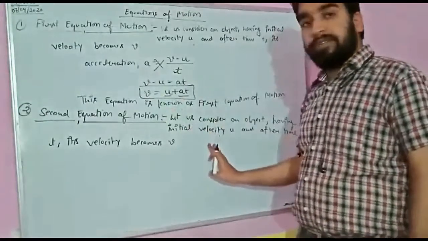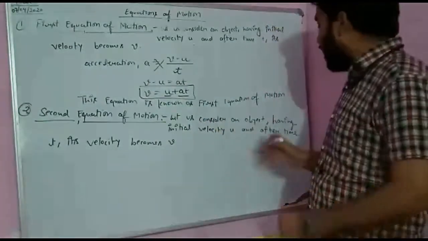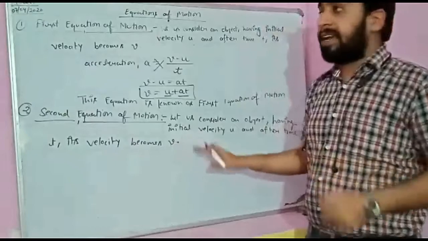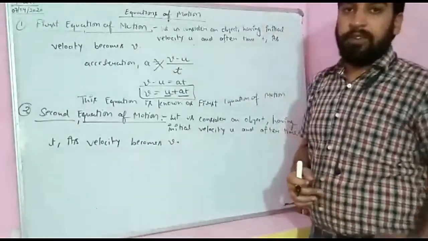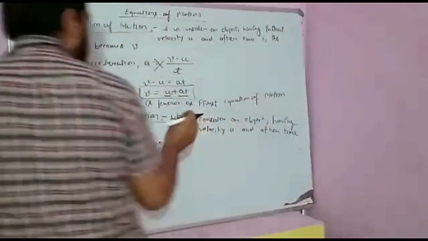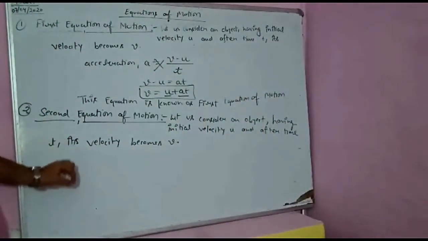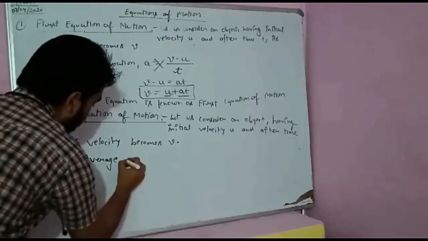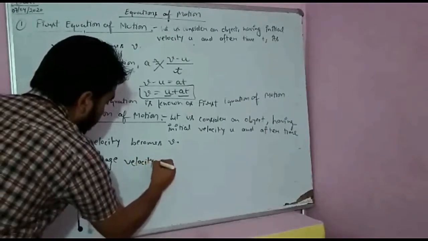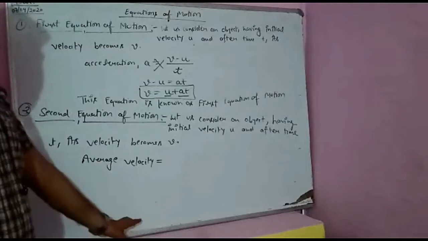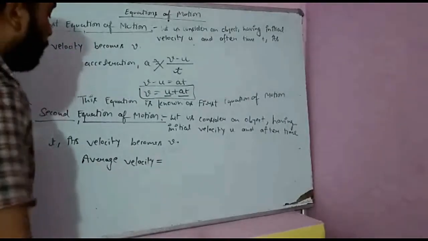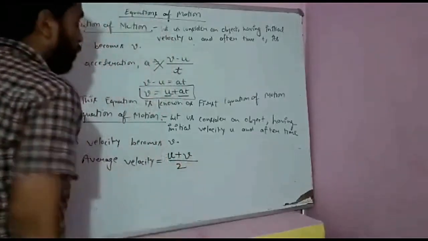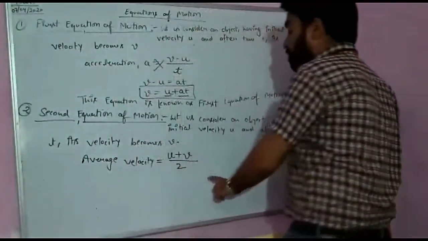Now we are going to prove the second equation of motion. Let us consider an object having initial velocity u, and after time t its velocity becomes v. This is the language you have to write in each and every derivation. Now initial velocity is u and final velocity is v. So what is the average velocity during the whole journey? How to calculate the average? Average is the sum of observations divided by the number of observations. There are two observations, u and v, so the average velocity is equal to (u plus v) upon 2.